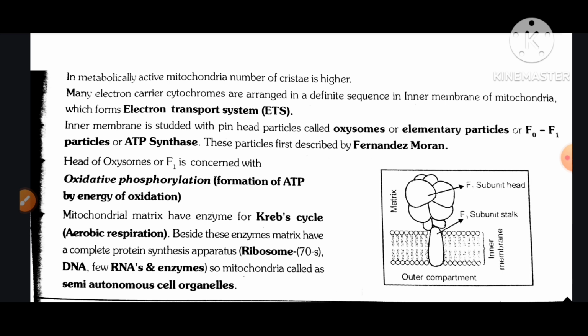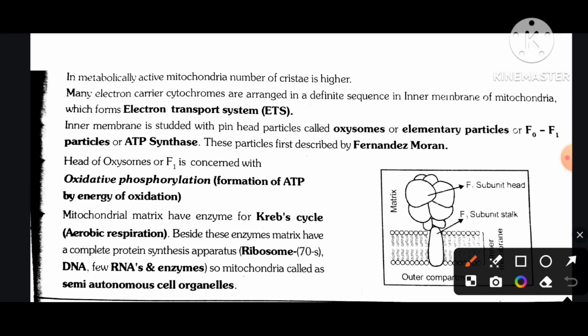The inner membrane is studded with pinhead particles called oxysomes or elementary particles or F2 F1 F0 particles or ATP synthase. These particles were first described by Ernster Moran. The head of oxysomes or F1 is concerned with oxidative phosphorylation, the formation of ATP by energy of oxidation.